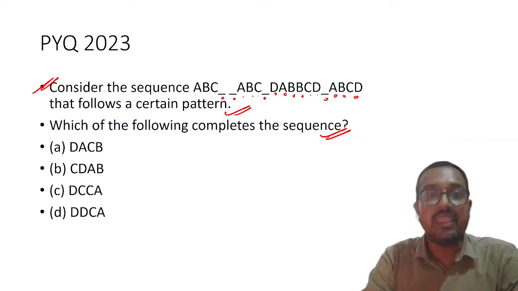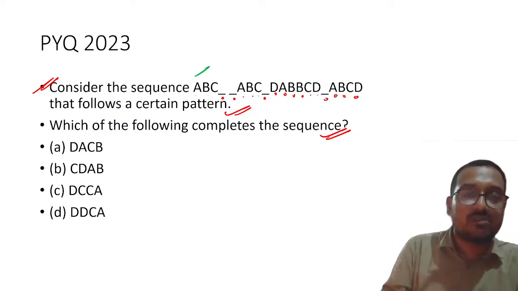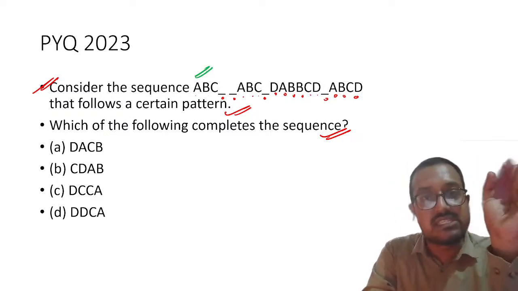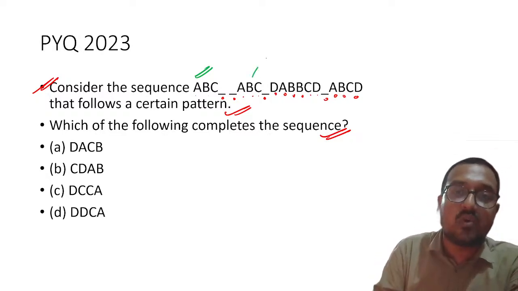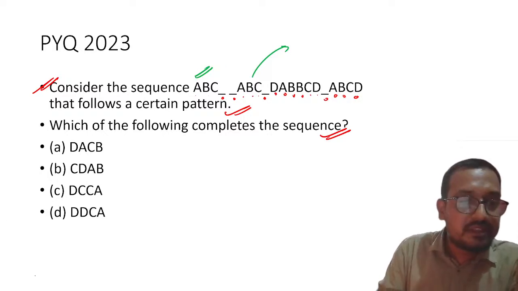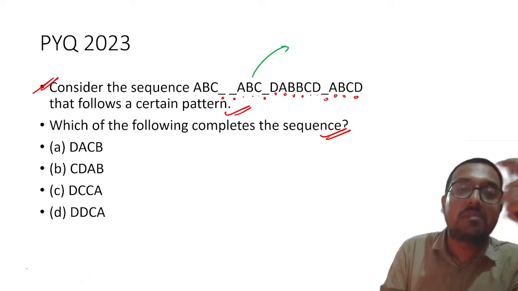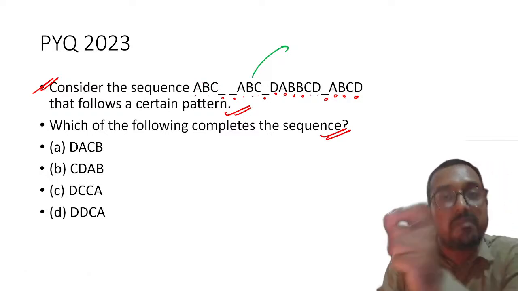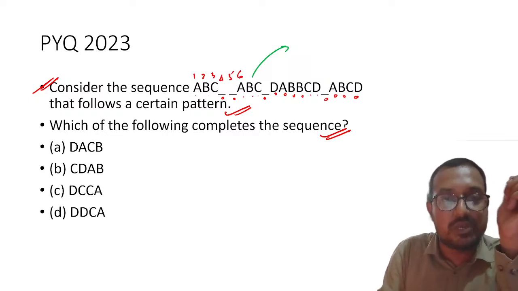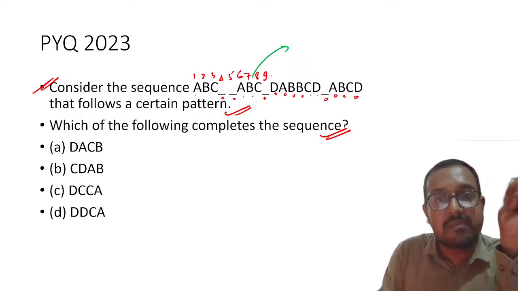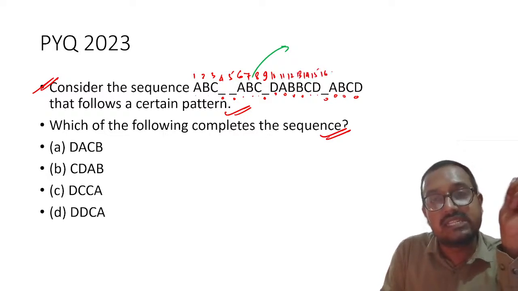Understood? Now, my dear students, let us try to solve this sequence. Whenever you get these sequences, the first thing you should do is to count all of these letters. Let me erase it and then I will showcase it. So count the number of letters in this complete arrangement. For example, 1, 2, 3, then 4, 5, obviously the blank will also be counted, 6, 7, 8, then 9 is the blank, 10, 11, 12, 13, 14, 15, 16, 17, 18, 19, 20.